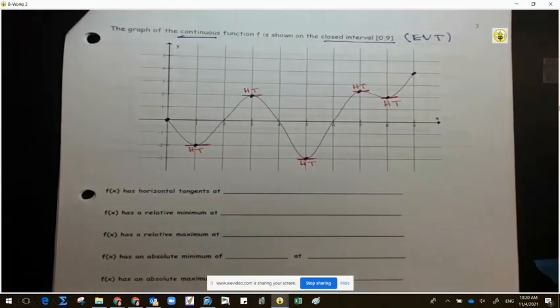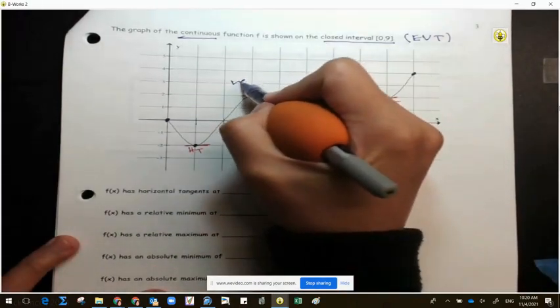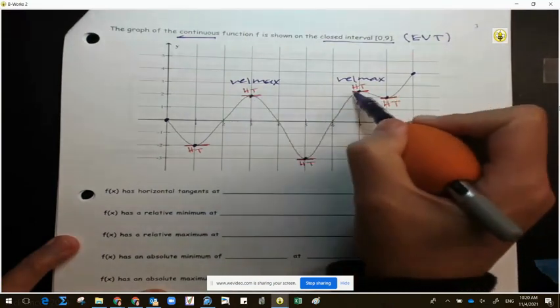Yes? All right. Let's go ahead and start with the relative minimum and maximum. How many relative maximums do I have here? 2. The maximum happens where it's changing direction here and here. So someone said 2, which is correct. So we have a relative maximum here, and we have a relative maximum here. When the graph is going up and down, that's my relative maximum. So then how many relative minimums do I have?